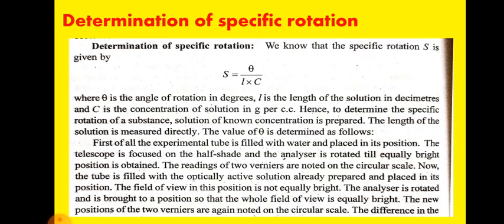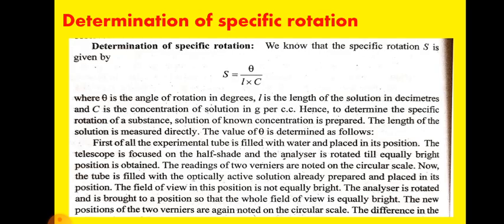The experiment is repeated with different concentrations of the solution. A graph is then plotted between concentration and angle of rotation. This comes out to be a straight line, and from the graph the ratio theta by C is determined. Substituting this value, the specific rotation is calculated using the above formula.